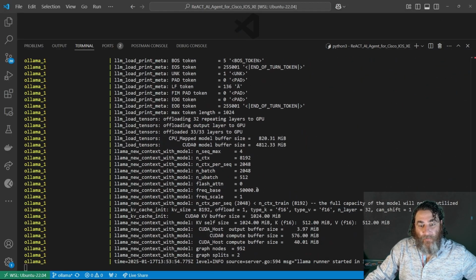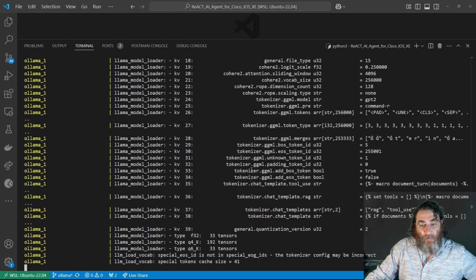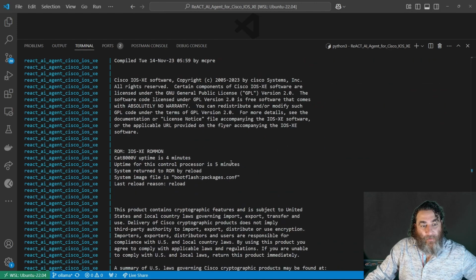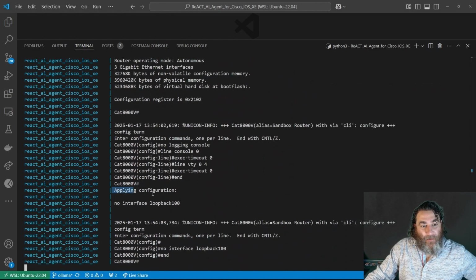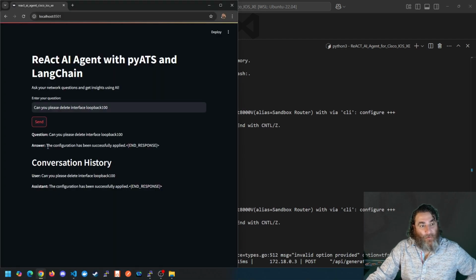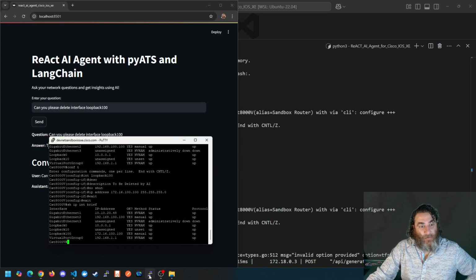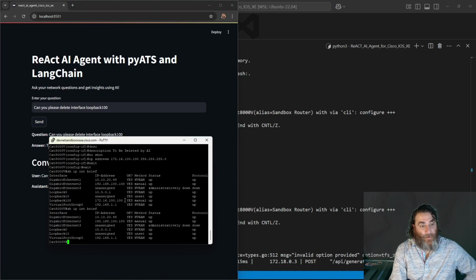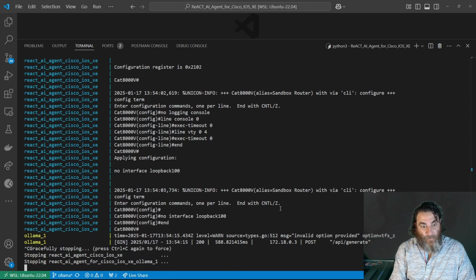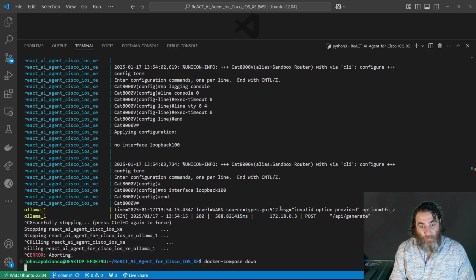Let's try this again. There we go. No interface loopback 100. Applying config. No interface loopback 100. It should come back to us now and say that it's been removed. Configuration has been successfully applied. And if I check here again, there is no loopback 100. All right, I'm going to stop the server and start the server one more time.